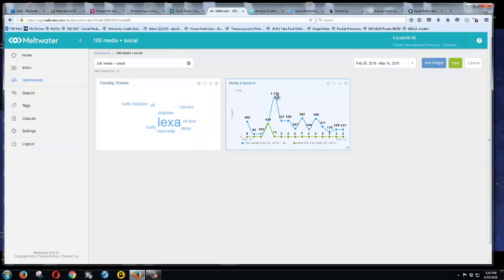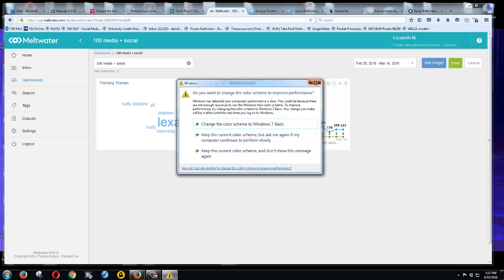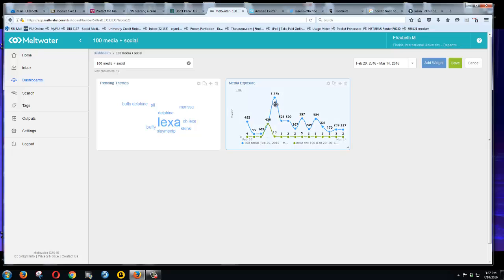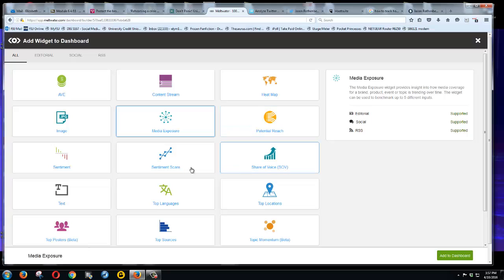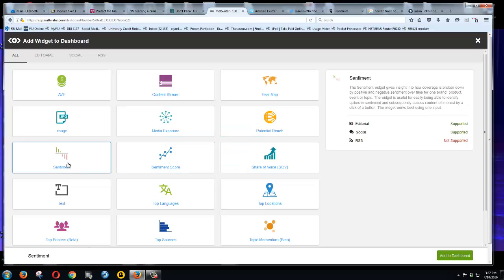Okay, so what I see is there's a huge spike in media exposure. I know that's about where March 3rd was, sorry about that, which is when an episode of the 100 aired. This is roughly the 14th, or the 10th rather, when the next episode aired, and then 7 days after that is the 17th. So I can see that I've got media exposure just going through the roof there. That's good, right? But now I'm going to take a look at sentiment.